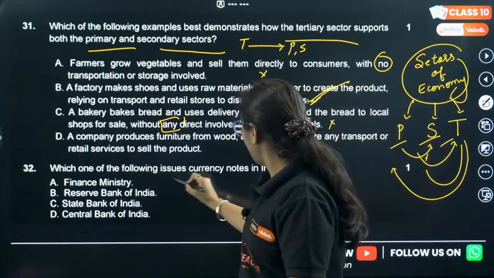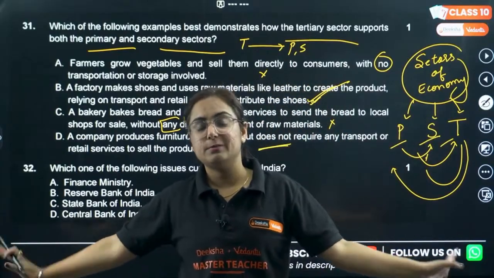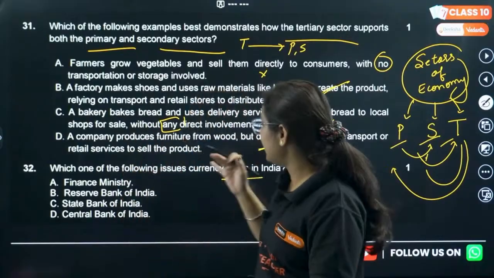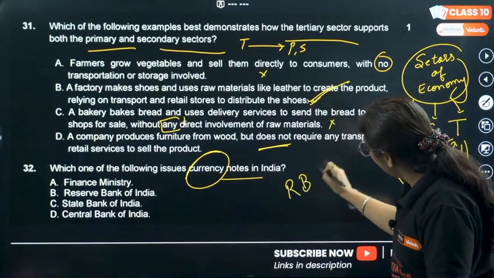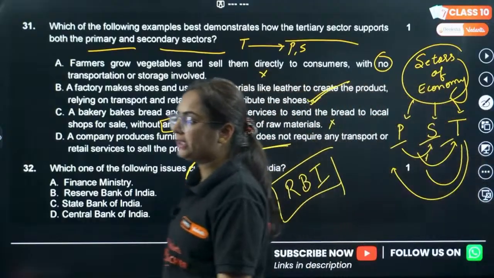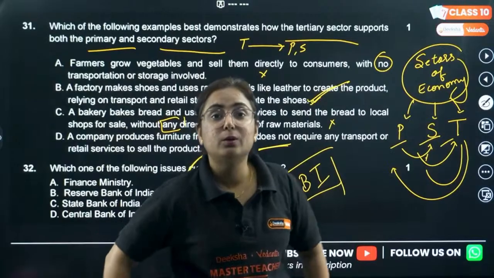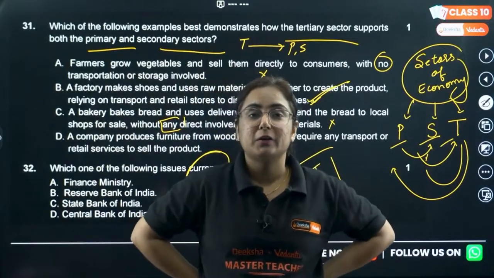32. Which one of the following issues currency notes in India? My favorite question. CBSE's favorite question. Which agency issues currency? RBI. Write it somewhere in the mind. Reserve Bank of India. Established in the year 1935, and it issues currency. It is also known as banker of the bank.